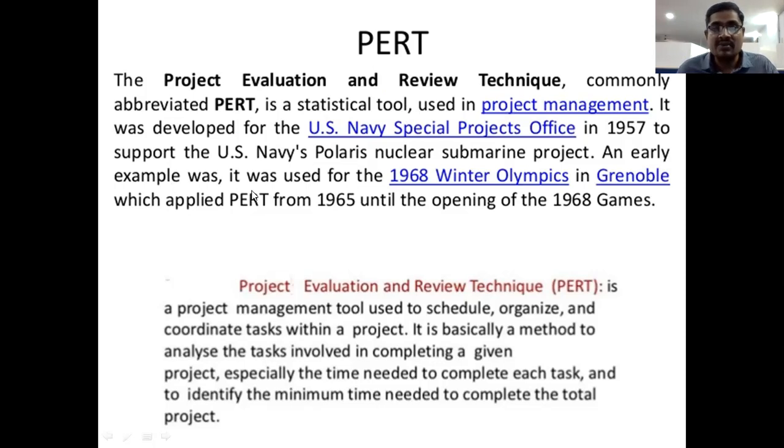An early example was its use in the 1968 Winter Olympics in Grenoble, which applied it from 1965 until the opening of the 1968 Games. So very big, very huge projects were accomplished. This helps us in the successful completion of those huge projects, right?